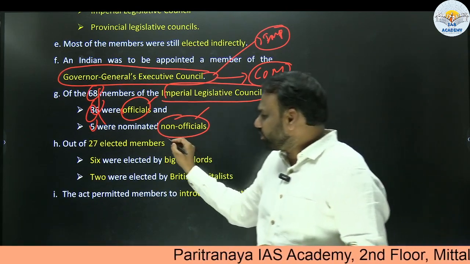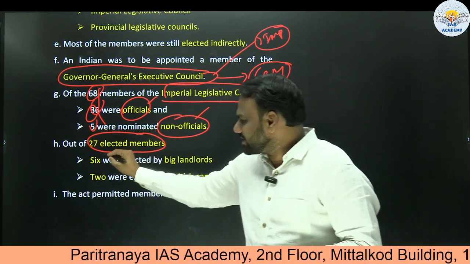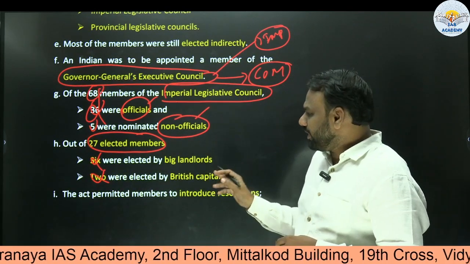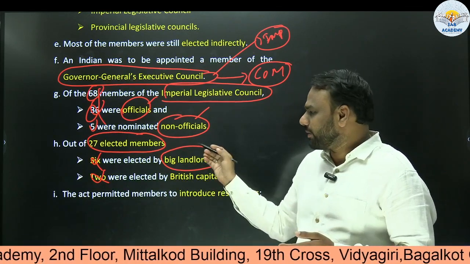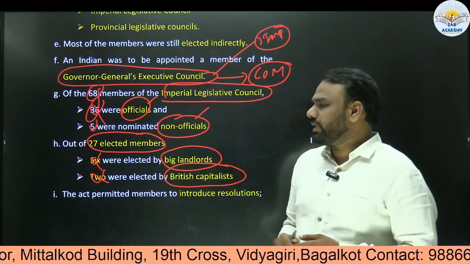Similarly here, of the 27 elected members who are directly elected, the 6 and the 2 are not important. What is important is that a few of them were elected by big landlords, people who own big lands, and a few others were elected by British capitalists.